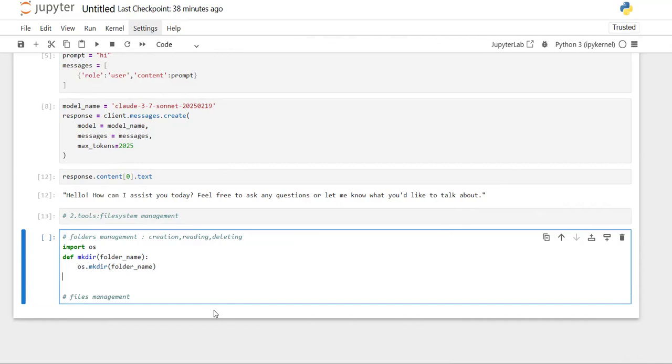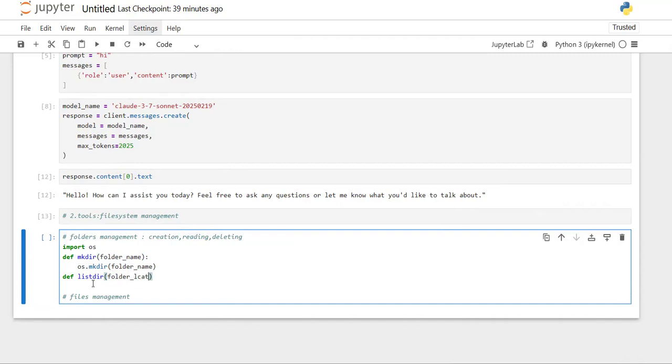After creating this folder, I want to read the folders or read the content inside it. If you want to read the content, for that you have listdir, so that it can list all the folders which are present in a location.